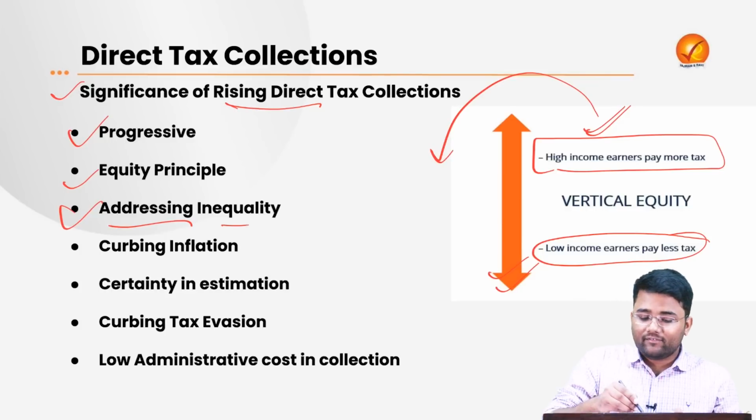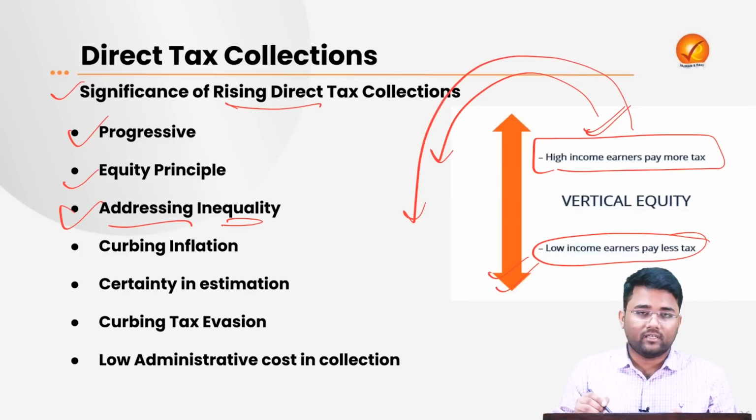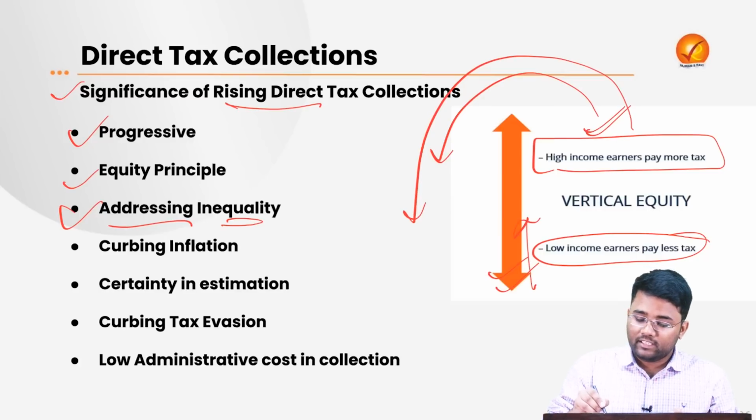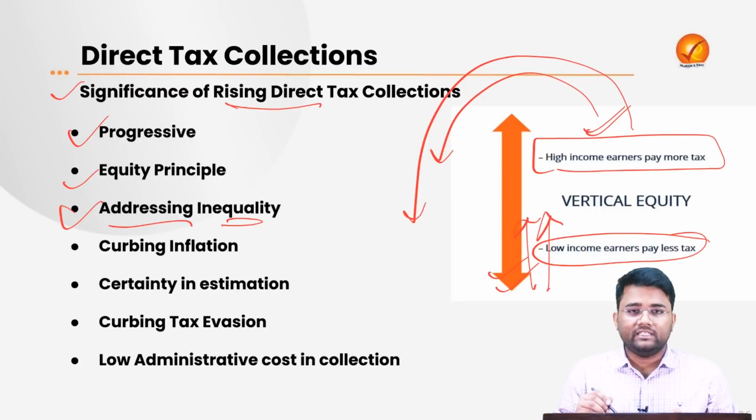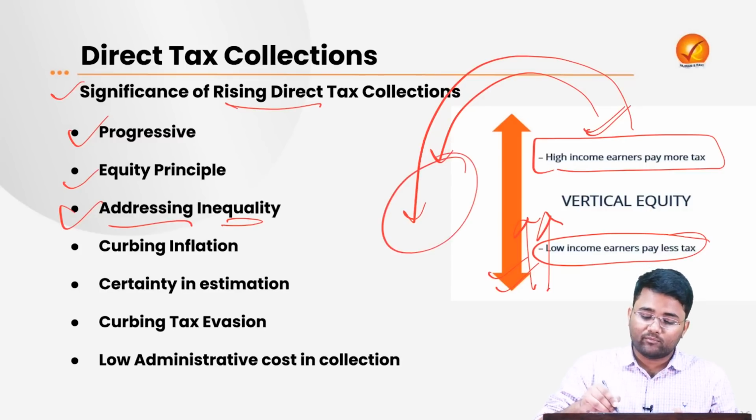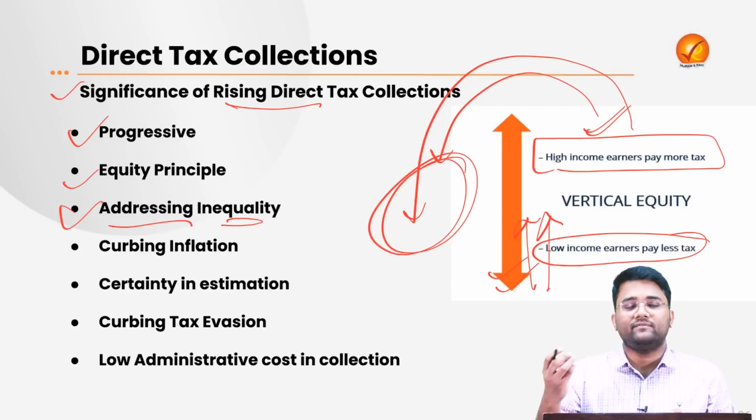So it will help in addressing inequality, because the money that is coming from these ultra rich people will help those who are in very poor conditions to come out of that poverty, because government is helping these people from the funds that they have collected by taxing the rich.